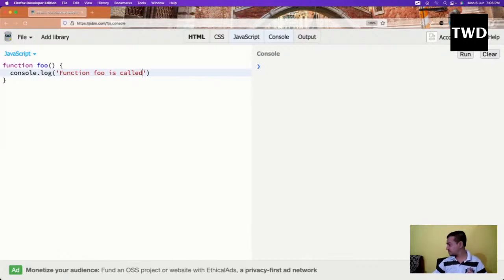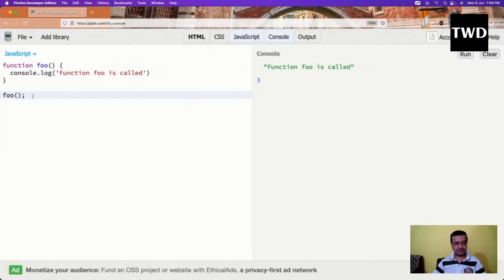Okay, so this we know, and this is one way to declare it, and we can call it like foo, like this. And JavaScript is different, because in other programming languages like Java you have a return type. Here there is no return type, so you'll have a void in Java and C++, but we don't have this here. Function foo is called. And in JavaScript, functions are also called first class citizens.